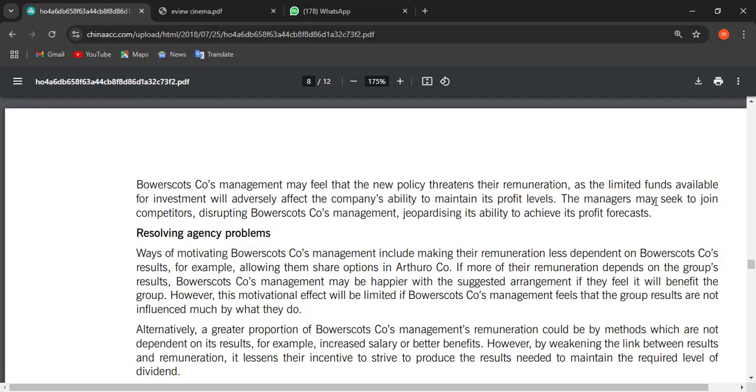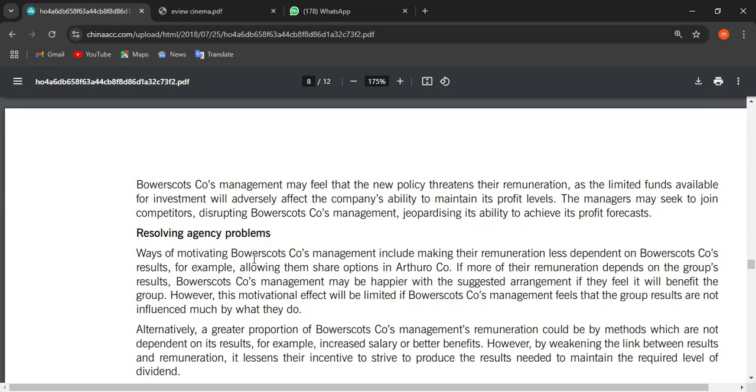But this will demoralize the subsidiary management. They will be feeling like somebody is watching them, somebody is noticing them. They will not be free. They will not be working in good practice, in a good mind, because they now have the feeling that someone is disturbing them. It is restricting their autonomy. So this is creating the agency issues. Agency issues are when you are not working for yourself and you are creating a problem for others. So how do you resolve them?